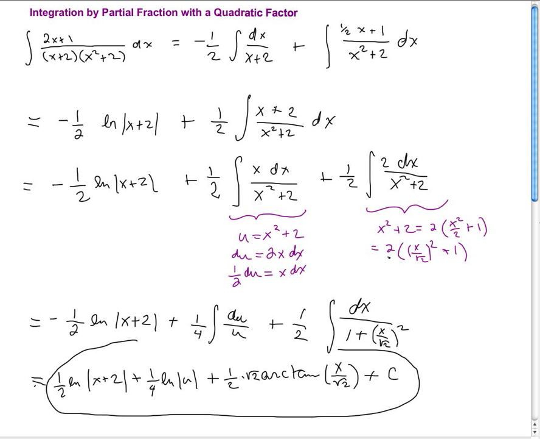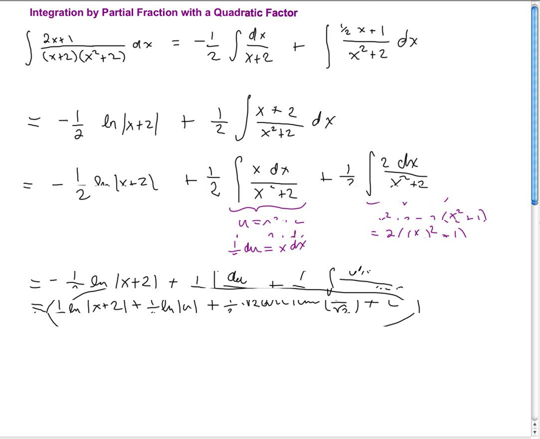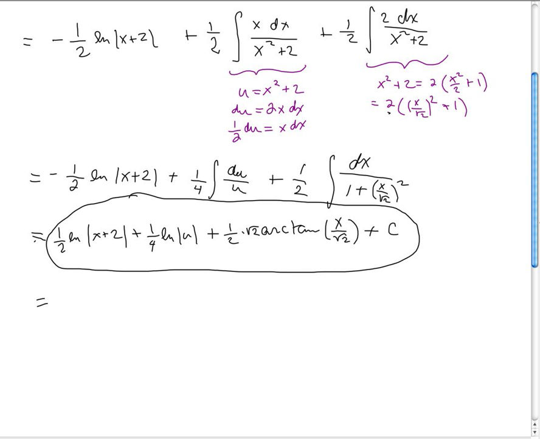I'll let you guys check it at home. Oh no, we're not done yet. What do we still need? Right, we need to replace that u. Oops. 1/2 ln of x plus 2 plus 1/4. What's our u? Our u is x squared plus 2.